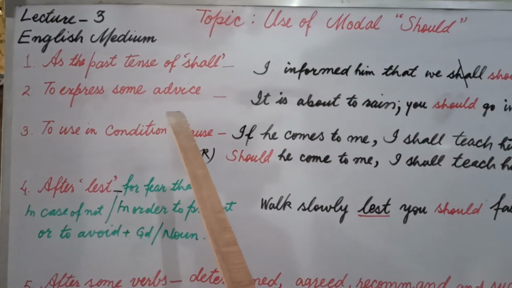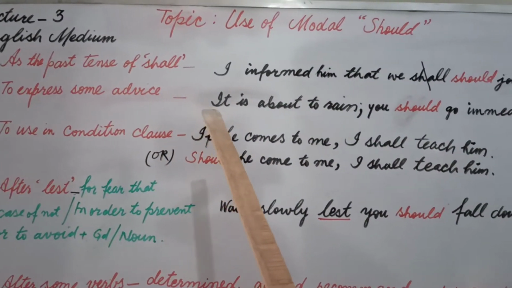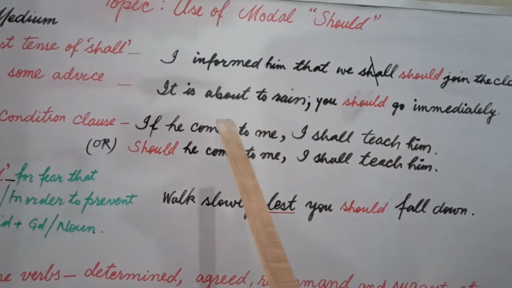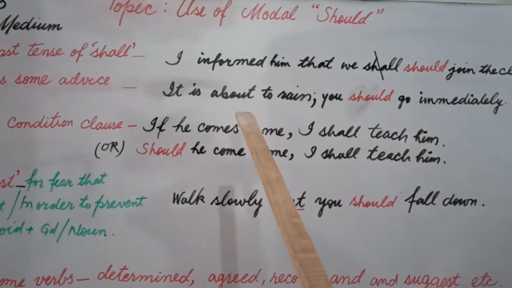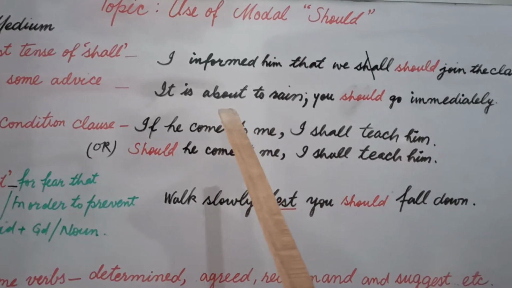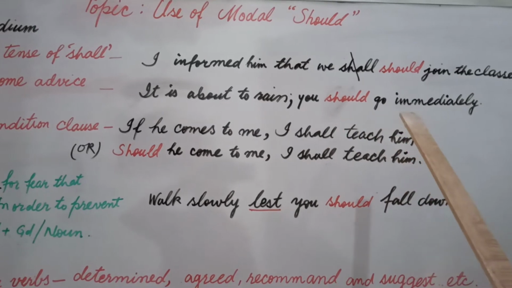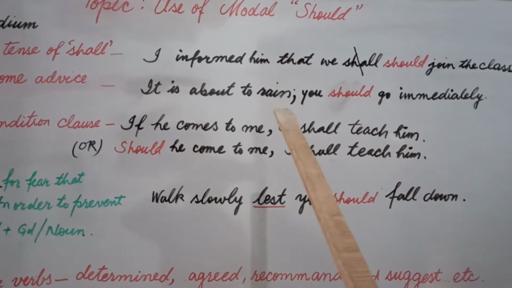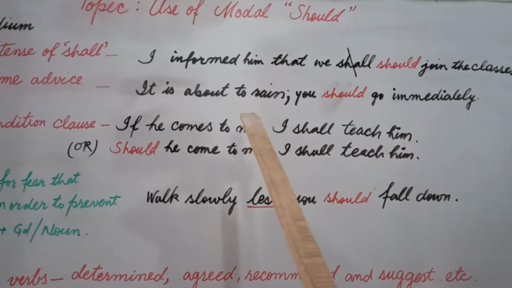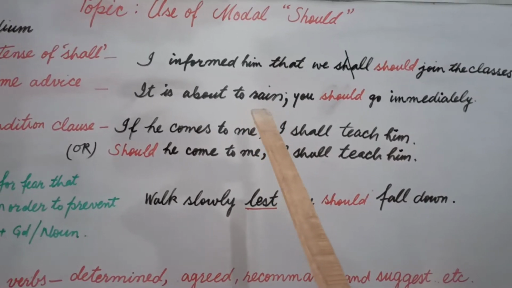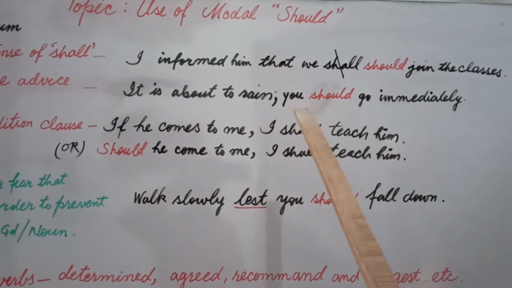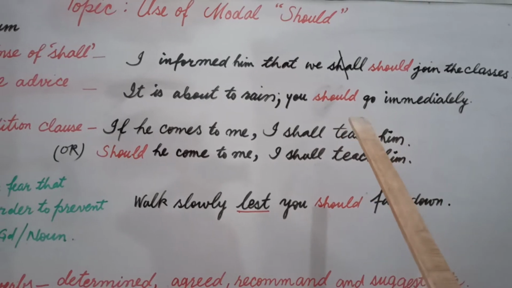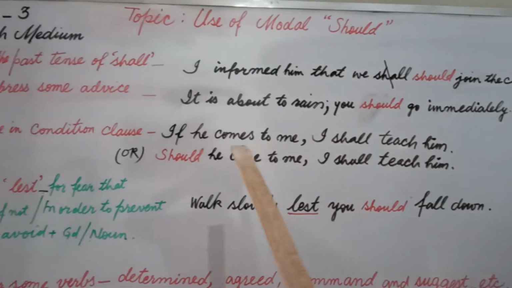Second thing, to express some advice, you can say some good thing that is suggested. It is about to rain. It is an indication, showing that some advice is given. You should go immediately because it may rain. The weather is cloudy and the listener may suffer some problem. So in this sentence, you should go immediately. This is a suggestion. You use should in suggestions.